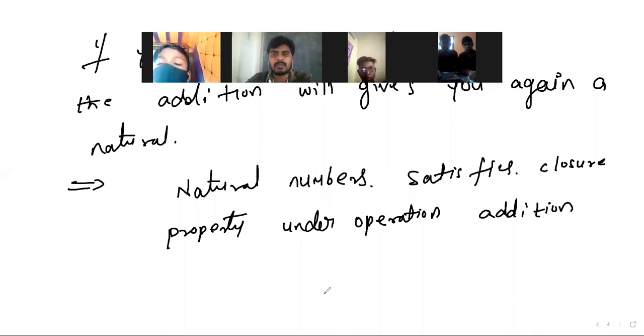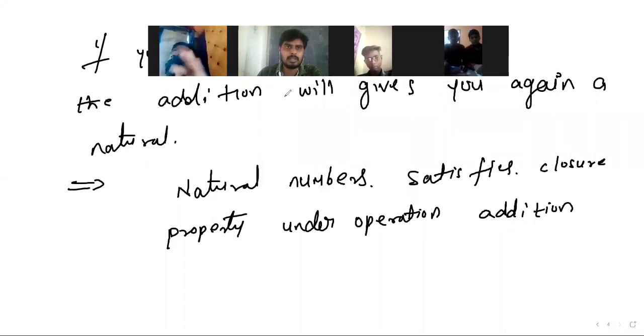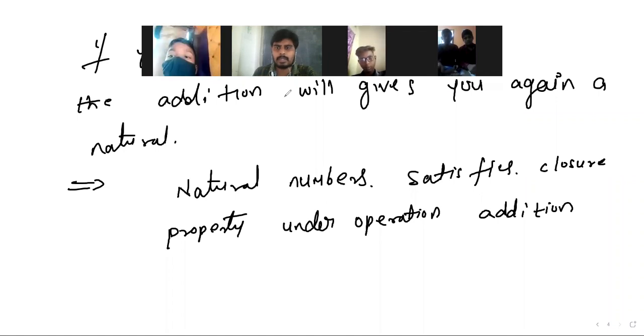Natural numbers satisfy closure property under addition. Okay, did you get that? Did you get that, Nana? I will repeat once again.